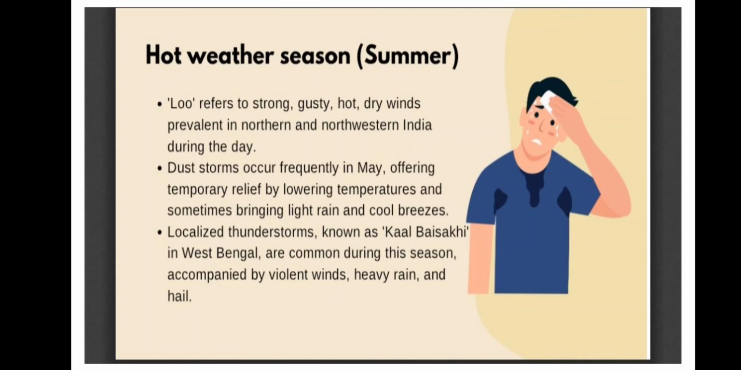Dust storms occur frequently in May. You will experience now in April and May that there will be dust storms offering temporary relief by lowering temperatures, and sometimes bringing light rain and cool breezes. So we see that in April there will be some rainfall, and that will decrease the temperature. There is also a localized thunderstorm, again one more local wind, called Kal Baisakhi. You will see it in West Bengal, and it will bring heavy rainfall during the summer season.